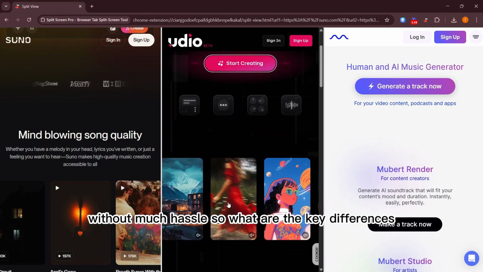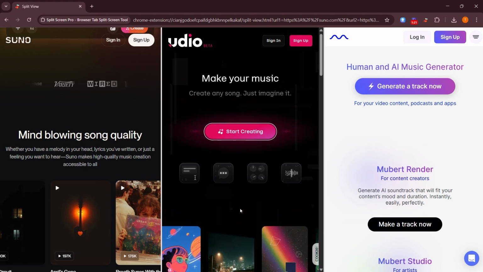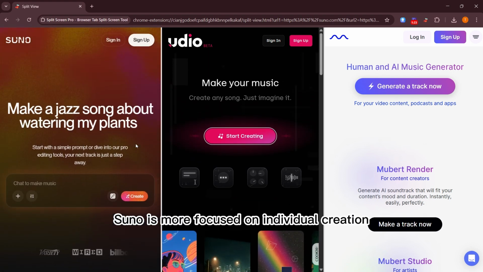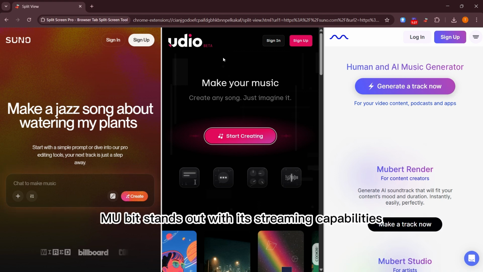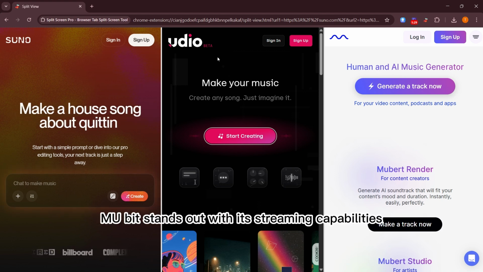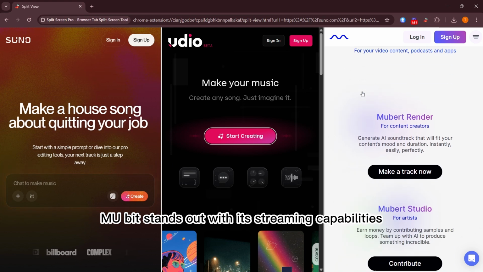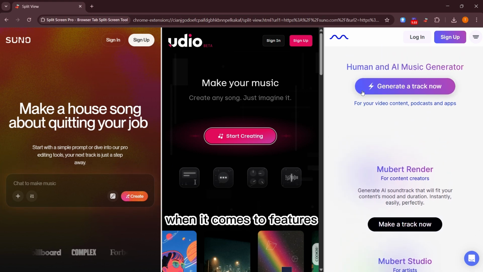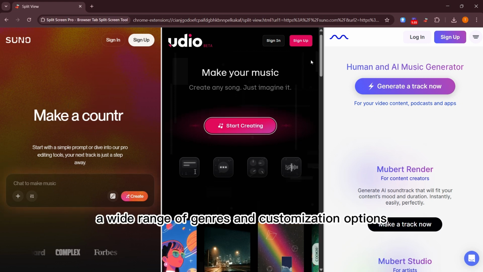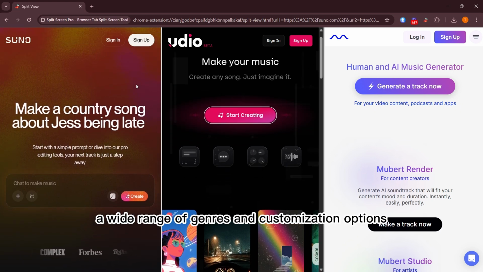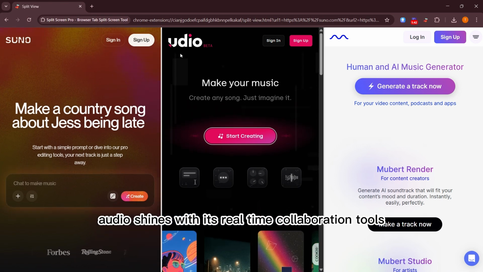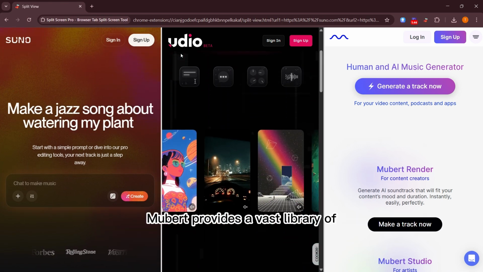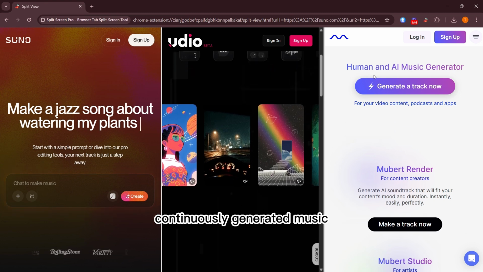So, what are the key differences? Suno is more focused on individual creation, while Udio emphasizes collaboration. Mubert stands out with its streaming capabilities. When it comes to features, Suno offers a wide range of genres and customization options. Udio shines with its real time collaboration tools. Mubert provides a vast library of continuously generated music.